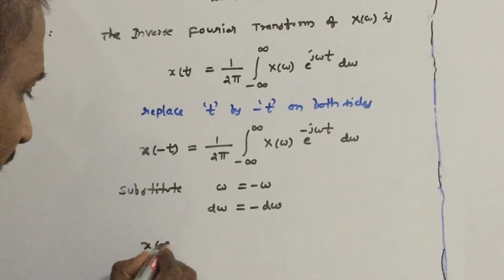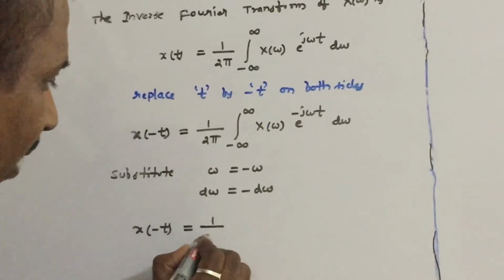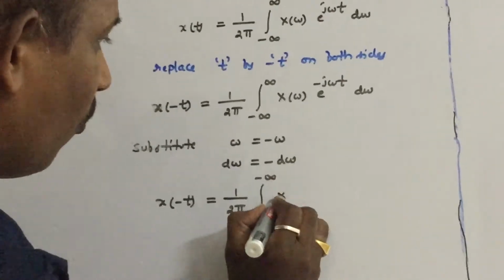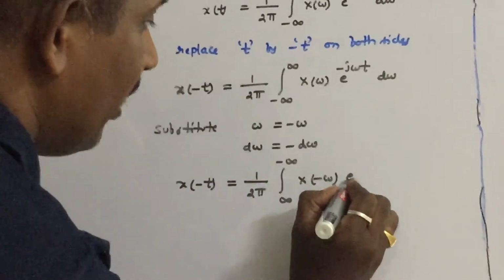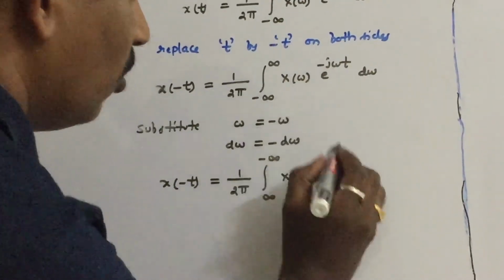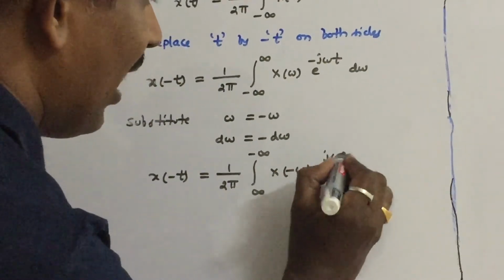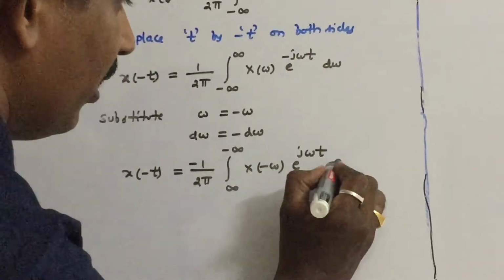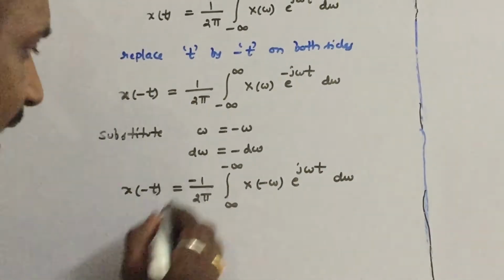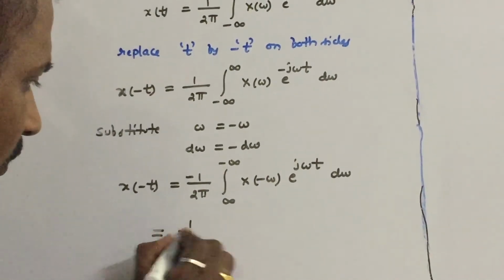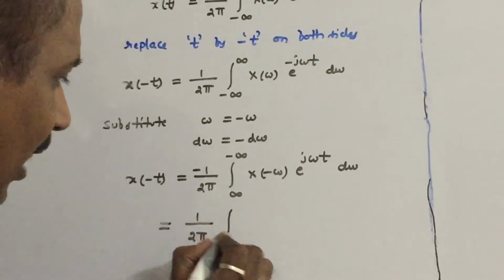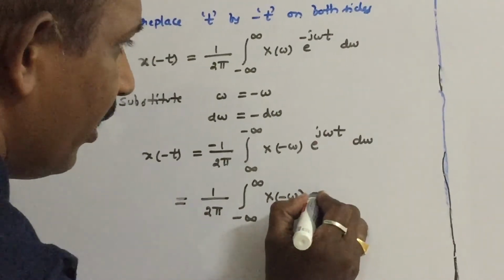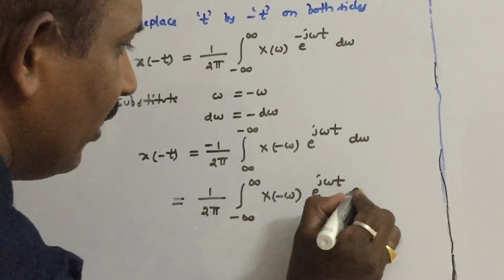So x of minus t is equal to 1 by 2 pi, which remains as it is. The limits become infinity to minus infinity. X of omega is replaced by X of minus omega, and e power becomes j omega t. Since d omega is minus d omega, write the minus sign outside and interchange the limits, so the minus sign cancels out. So x of minus t equals 1 by 2 pi integral minus infinity to infinity X of minus omega into e power j omega t d omega.